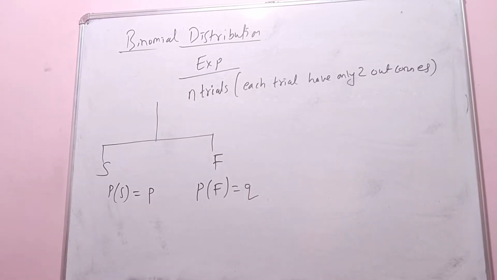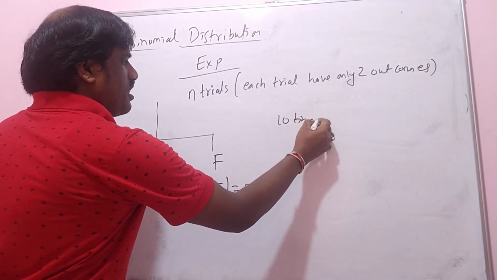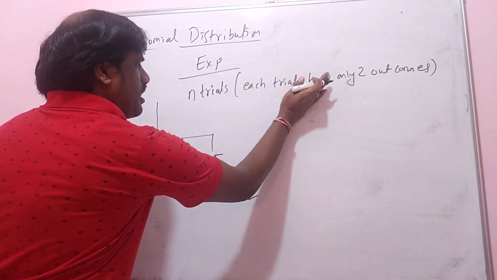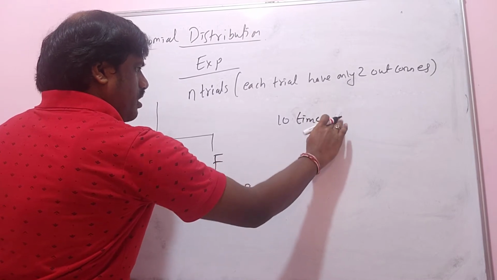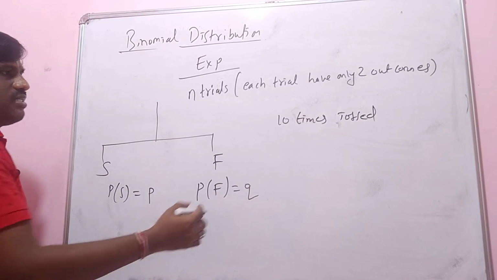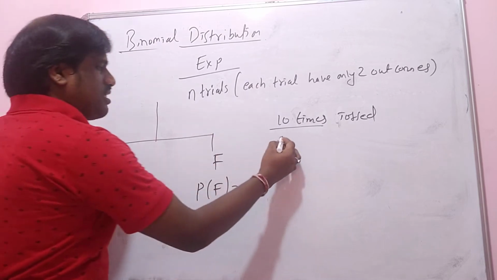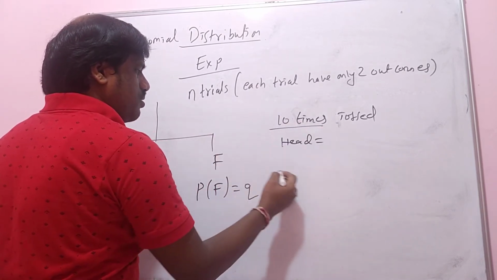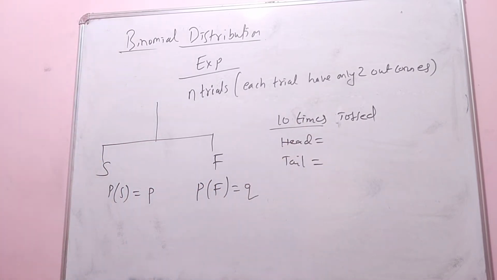Suppose I have tossed a coin 10 times. A coin is tossed 10 times. Getting head is my success, and getting tail is a failure. So these things, success and failure, we are going to learn in this chapter.